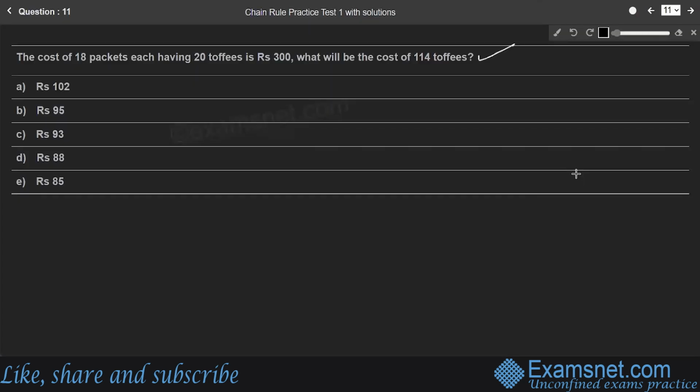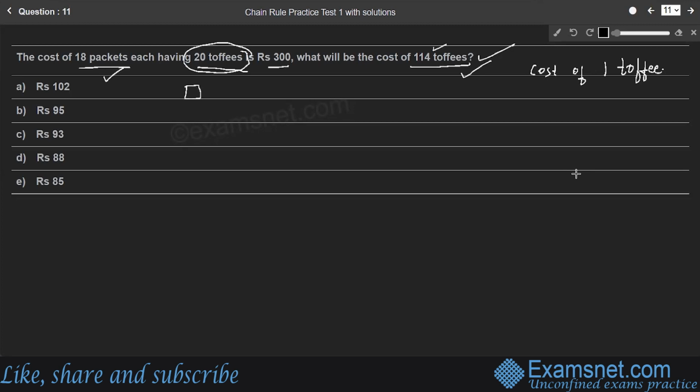Question number 11. The cost of 18 packets, each having 20 toffees, is 300 rupees. What will be the cost of 114 toffees? So before considering the cost of 114 toffees, we have to take the cost of 1 toffee. So how to find the cost of 1 toffee? Here the cost of 18 packets is given. What is the cost of 1 packet? First we need to find that. In 1 packet, there are 20 toffees. What is the cost of each toffee? We need to find that. Then easily you can find the cost of 114 toffees.